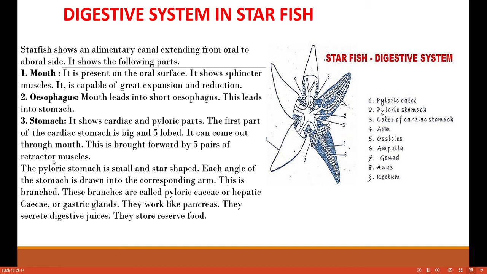This is brought forward by five pairs of retractor muscles. The muscles retract. The pyloric stomach is small and star shaped. Each angle of the stomach is drawn into the corresponding arm, and this branches into pyloric caeca, also called hepatic caeca or gastric glands, which are responsible for digestion. They work like a pancreas and secrete digestive juices, and they also help to store reserve food.